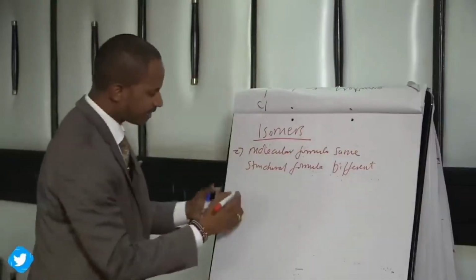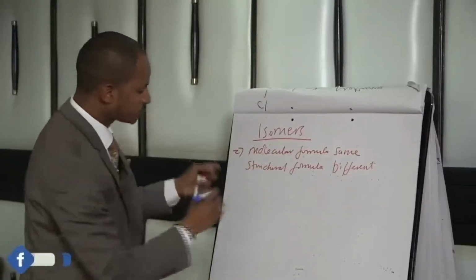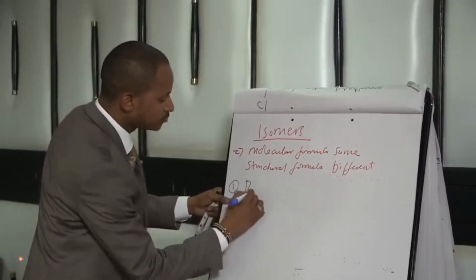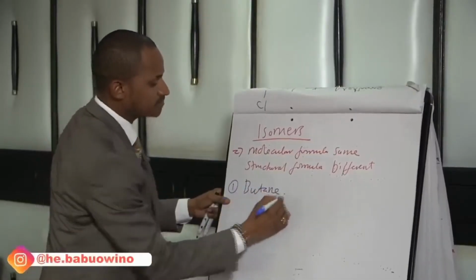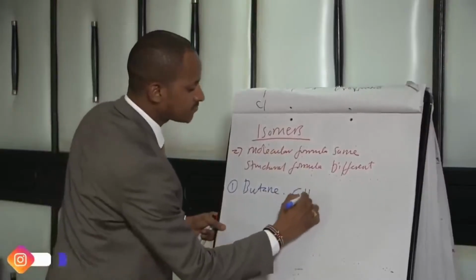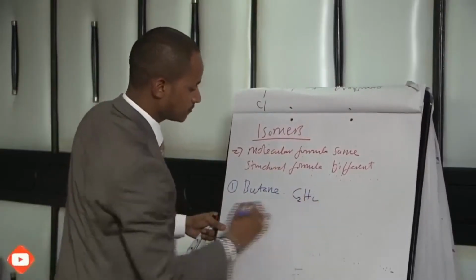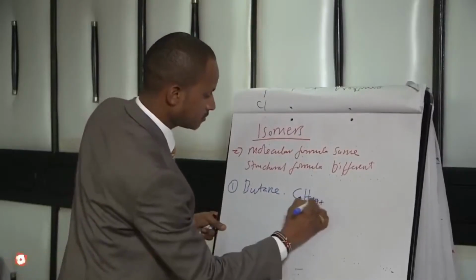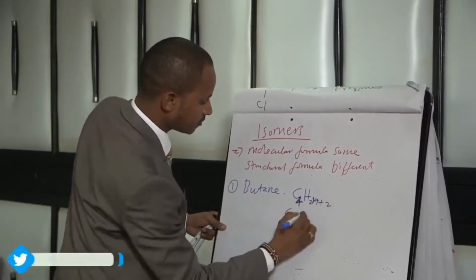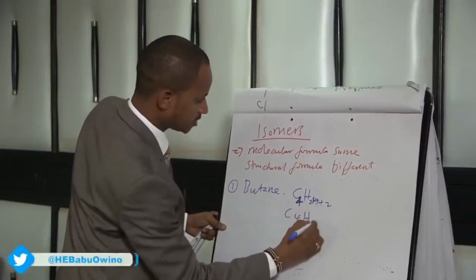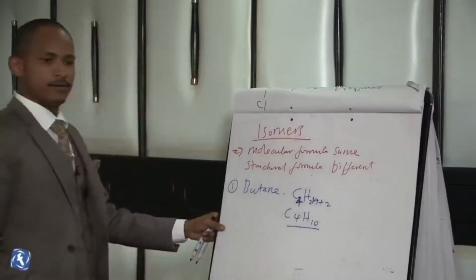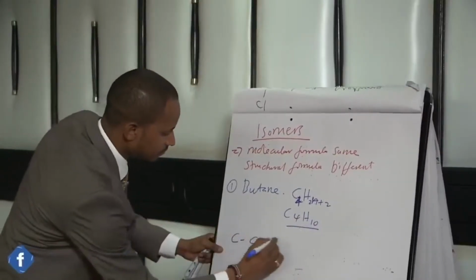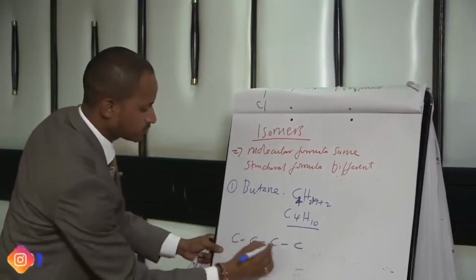So if we take an example of butane, if you are told to write all the isomers of butane, the first isomer of butane is C4H10. So the first isomer is C4, 1, 2, 3, 4.